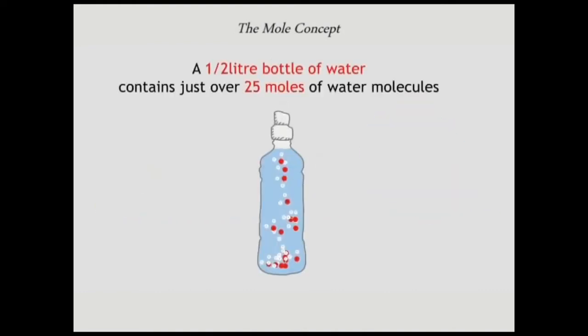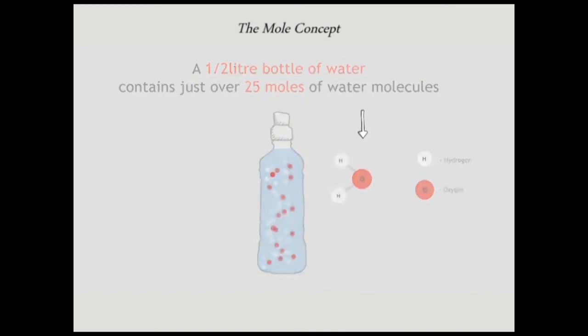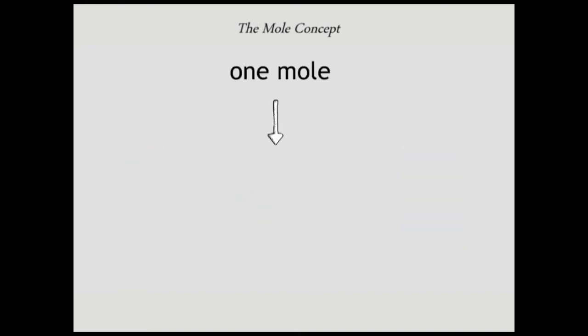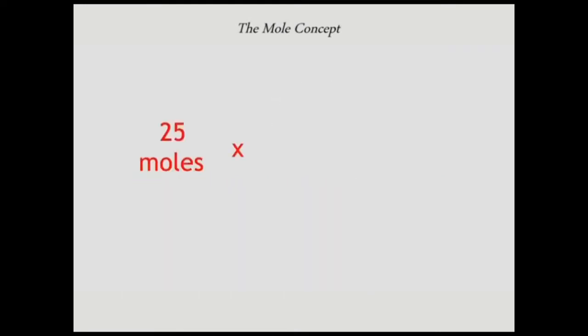In a half liter bottle of water, there will be just over 25 moles of water molecules. We can therefore work out the number of molecules of water in that bottle. Remember, 1 mole contains 6.02 times 10 to the power 23 molecules of water. So it's 25 times 6.02 times 10 to the power 23, giving us 1.505 times 10 to the power 25 molecules.